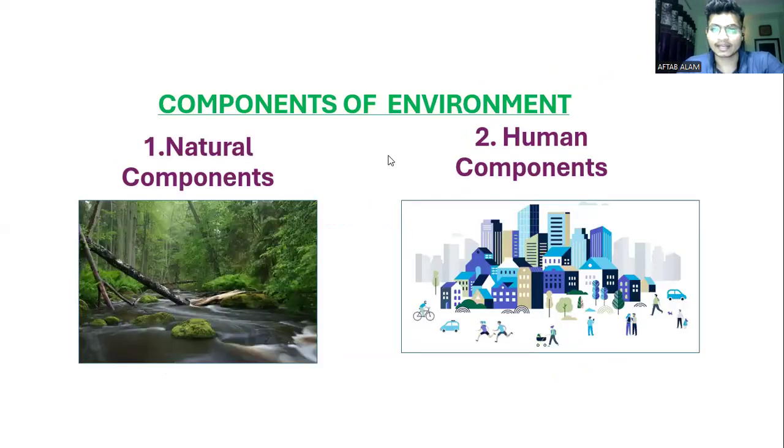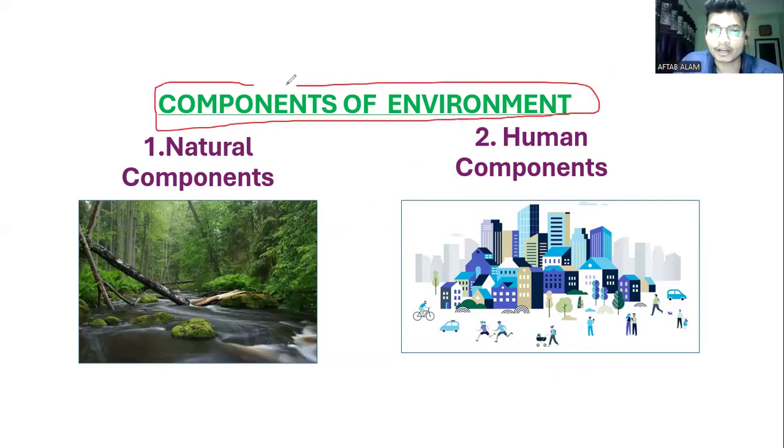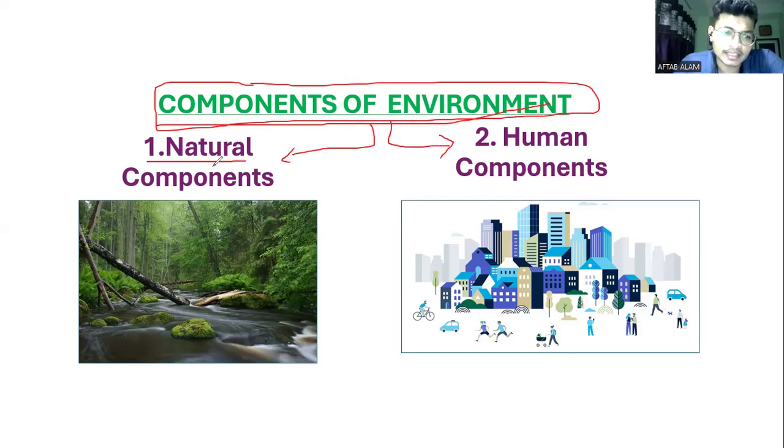Now see the next slide. The next slide is about the components of environment. If I ask you how many components make up the environment, you can say there are two: the first is natural components, and the second is human components.